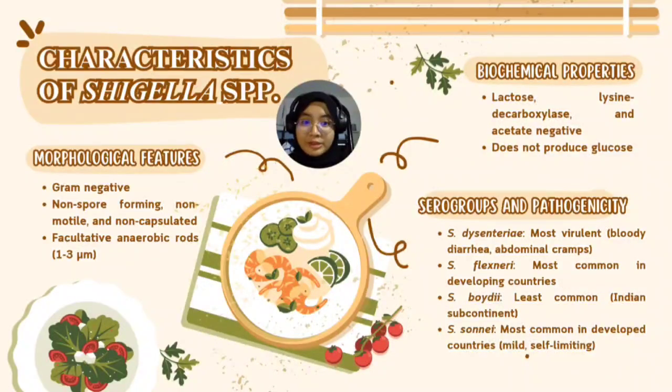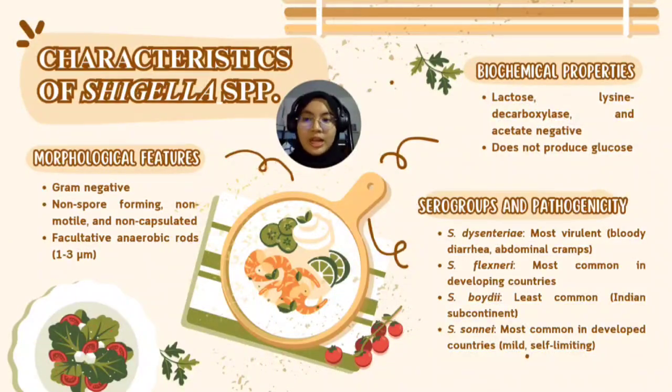Shigella is a gram-negative bacterium. It is non-motile, non-spore-forming, and non-capsulated. Morphologically, it appears as a short, rod-shaped cell ranging from 1 to 3 micrometers in length. Biochemically, it is facultatively anaerobic, lactose-negative, and does not produce glucose. These characteristics are crucial for its identification in microbiological studies.